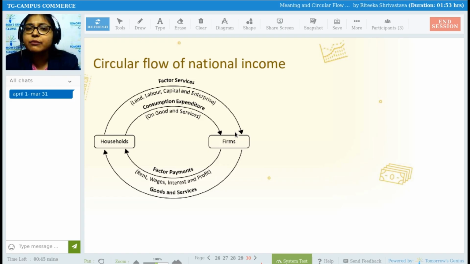So before going towards the concept, let us take a 5 minute break. Till then, if you don't want to go on a break, you can go through the circular flow and try to understand. With the arrows, you will be able to understand what is going on there and how. Fine. So it's 7:16, till 7:26 everybody should be back again. If you don't want to go for a break, you can read and analyze the circular flow of national income in a two-sector economy. I am going to explain it once again once we come back from the break.